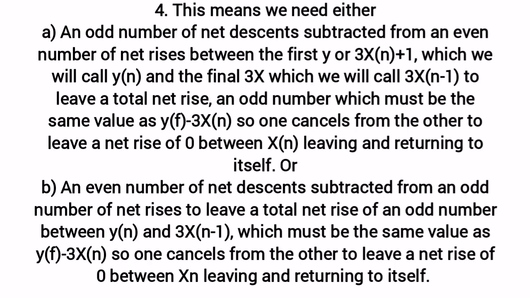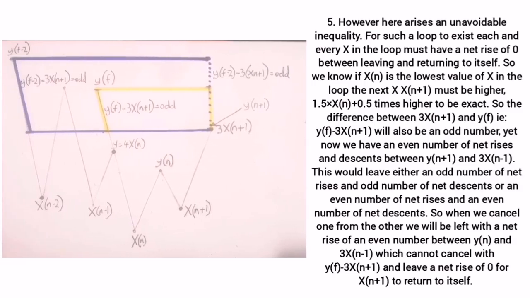Or b, an even number of net descents subtracted from an odd number of net rises to leave a total net rise of an odd number between yn and 3xn minus 1, which must be the same value as yf minus 3xn, so one cancels from the other to leave a net rise of 0 between xn leaving and returning to itself. Step 5. However, here arises an unavoidable inequality.